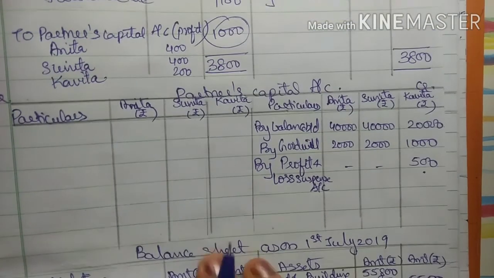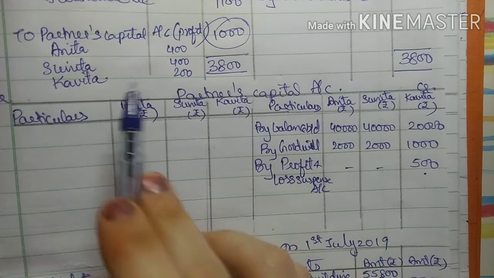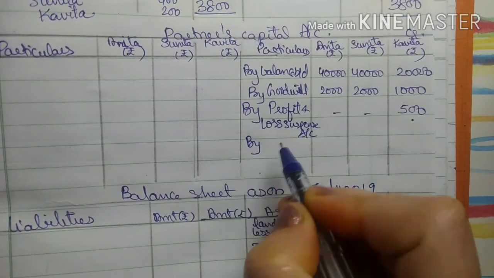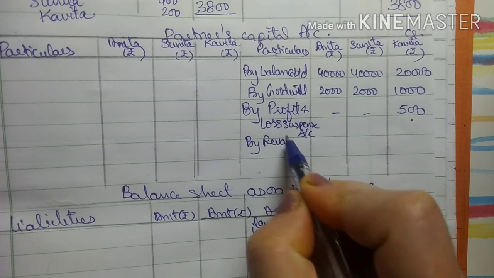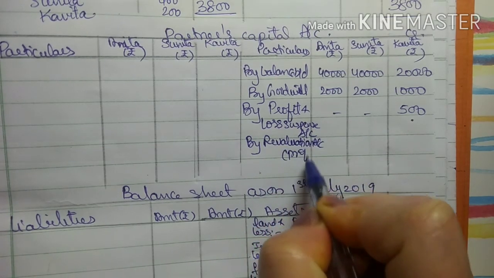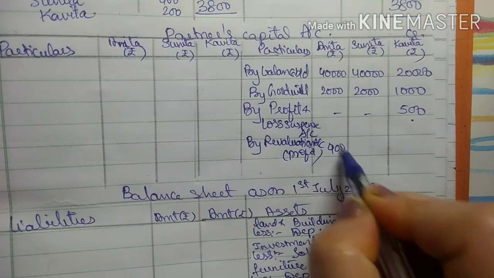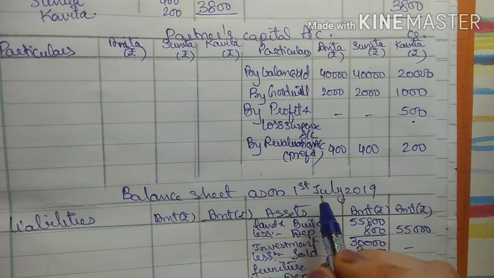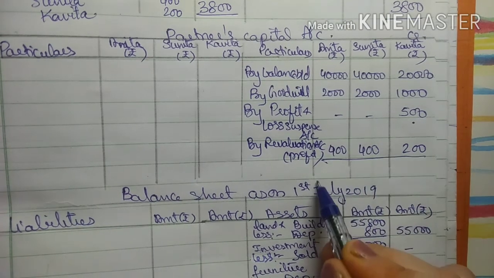Now here it is in the debit side, so it will be transferred to partners capital account in credit side by revaluation account in bracket profit 400, 400 and 200. Now we will close the partners capital account.